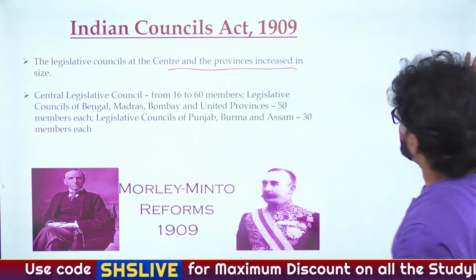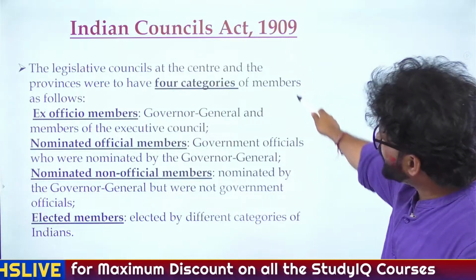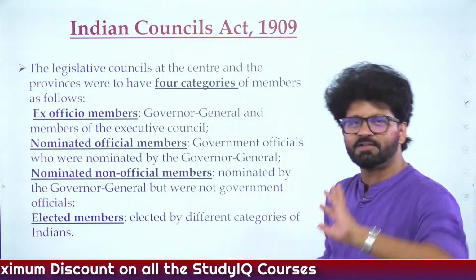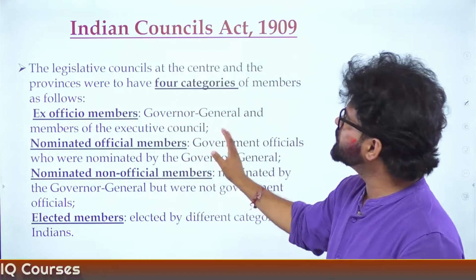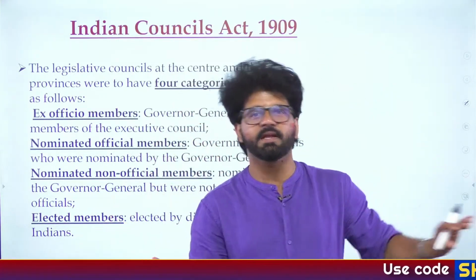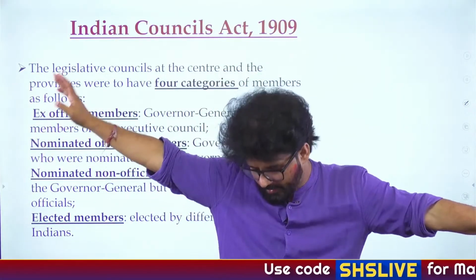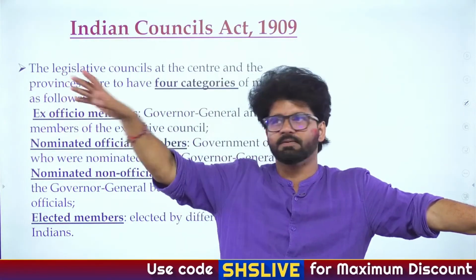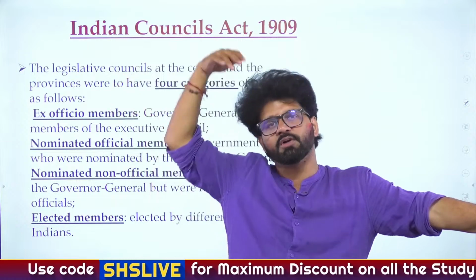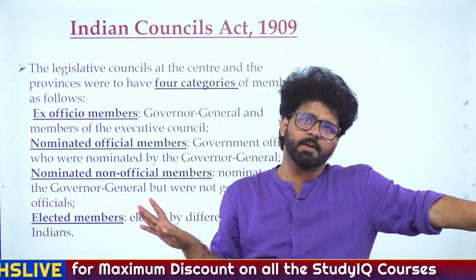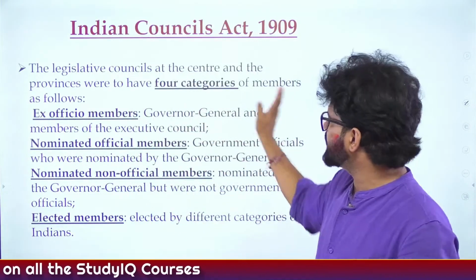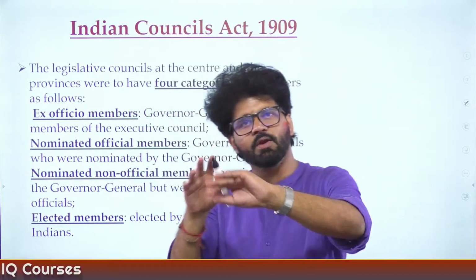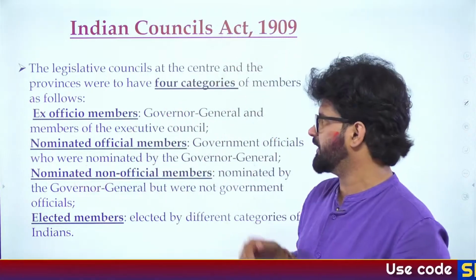Fine. So now we are talking about Legislative Council at center and provinces. The members are continuously increasing. We just need to know who these members are. Ex officio members, we have just taken an example. RBI Governor is the head of Monetary Policy Committee. That is ex officio, because he is RBI Governor. Doesn't matter who is RBI Governor, he will become the head of Monetary Policy Committee. Similarly, ex officio member, Governor General: just because you are Governor General, you will become member of the Executive Council or Legislative Council.